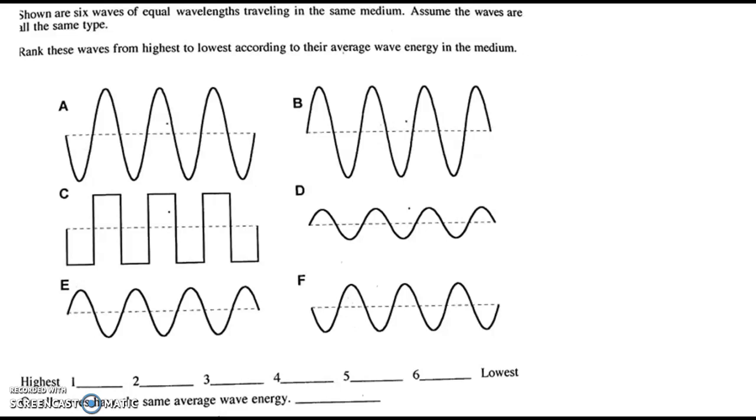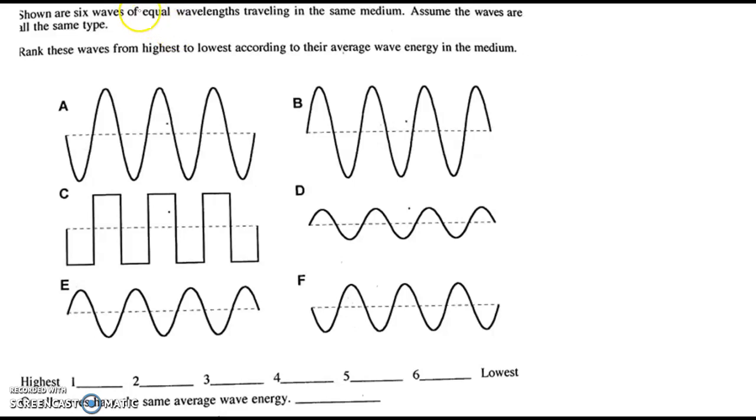I am going to make a little video answering the first three ranking questions. So in this first question, it says that there's 6 types of waves that have equal wavelength and they're in the same medium. And it's asking me to rank according to their energy. So it doesn't actually matter, but it's important to kind of think about what we're dealing with.